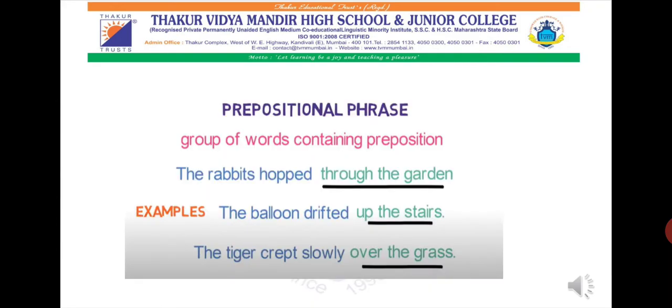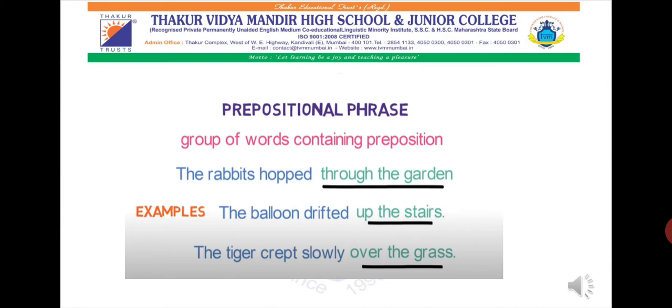This is not so much used, but we need to know what is the meaning of prepositional phrase. Now first let's know what is the meaning of the word phrase. A phrase is a group of words, okay?